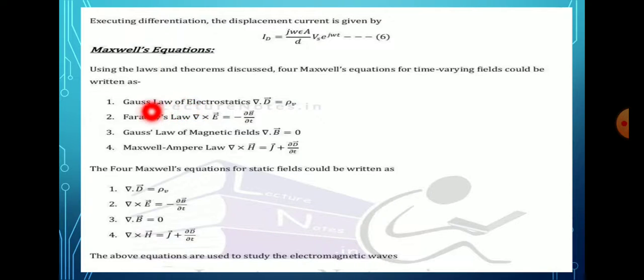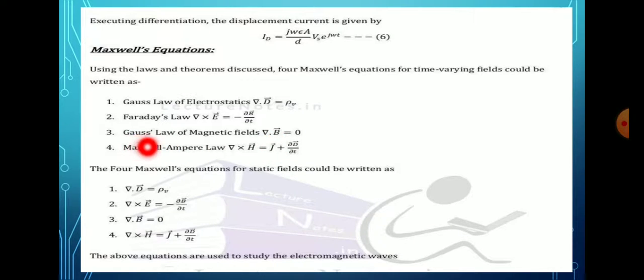In the Gauss law of electrostatics, it is given by del dot D bar is equal to rho V. Then Faraday's law, del cross E bar is equal to minus dou B bar by dou t. E is the electric field, B is the magnetic field. Gauss law of magnetic field is that the divergence of magnetic field is equal to 0.